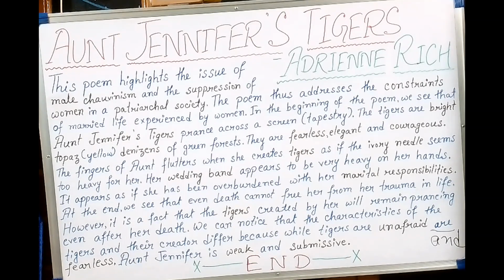After that, if we come to bright topaz denizens of a world of green, this is a line that shows imagery. Now what is imagery? When you read something and it creates a picture in your mind or an image in your mind, that is imagery. So when you read this line, bright topaz denizens of a world of green, if you close your eyes and try to imagine something, then you will be able to see in front of you a beautiful green forest and some yellow tigers there, right? So you may try this once.